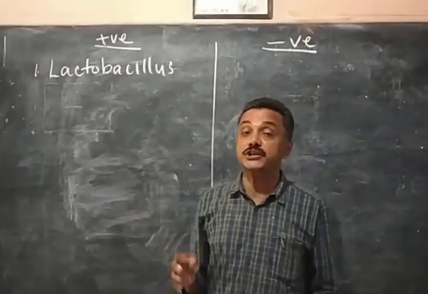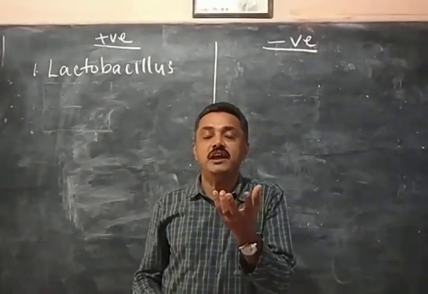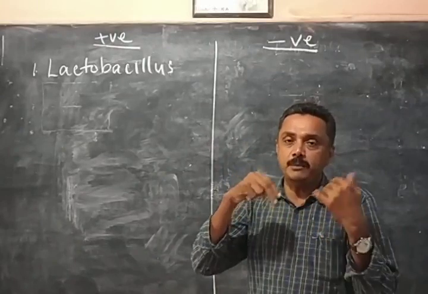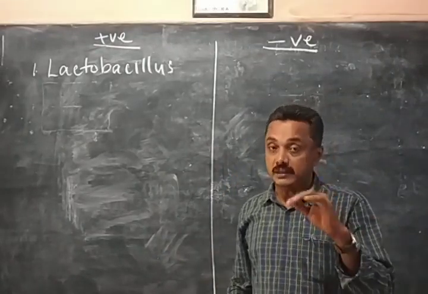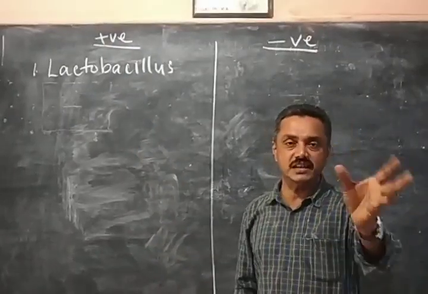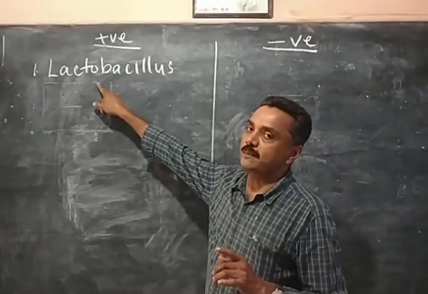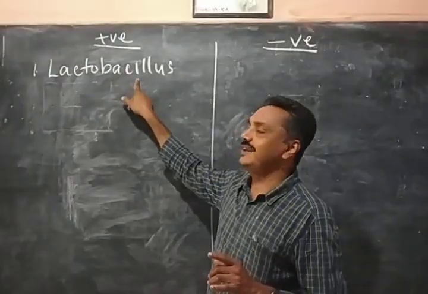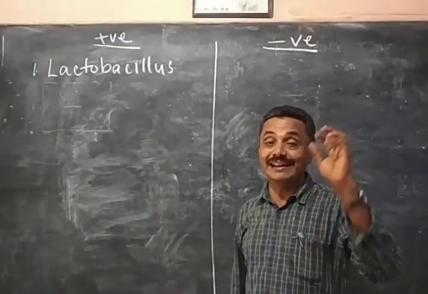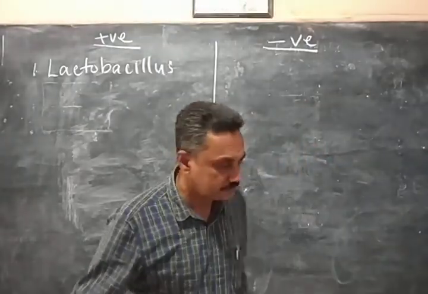Very important in the production of milk industry. Production of curd. You know that we take a little milk and put curd in that, and it will be converted completely. That process is done by lactobacillus bacteria. Lactose is the sugar present in the milk. So lactobacillus bacteria is used in the milk industry for the conversion of milk into curd.